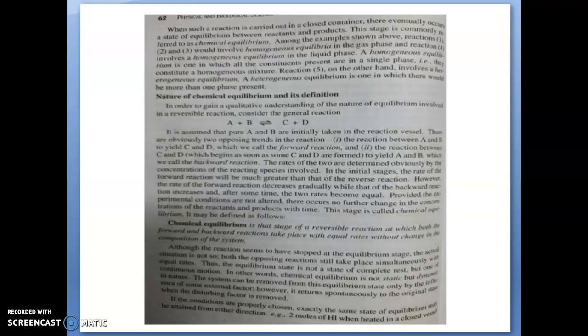If the rates of the backward and forward reactions are the same, it does not mean the reaction has stopped. The reaction is still going on, only the rates of the forward and backward reactions are the same. So we can say that it is in a dynamic state. It is not static, but dynamic in nature.